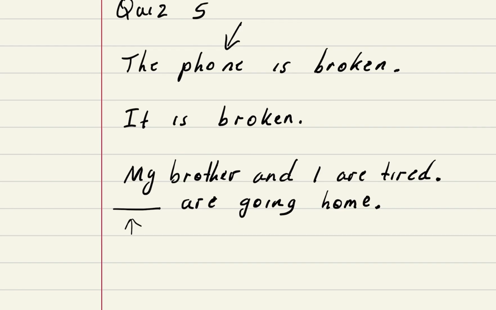So my brother and I are tired, therefore we would say we, because it's more than one person. And it's first person because we're talking about ourselves. So we are going home. So that's a pronoun that you put there.